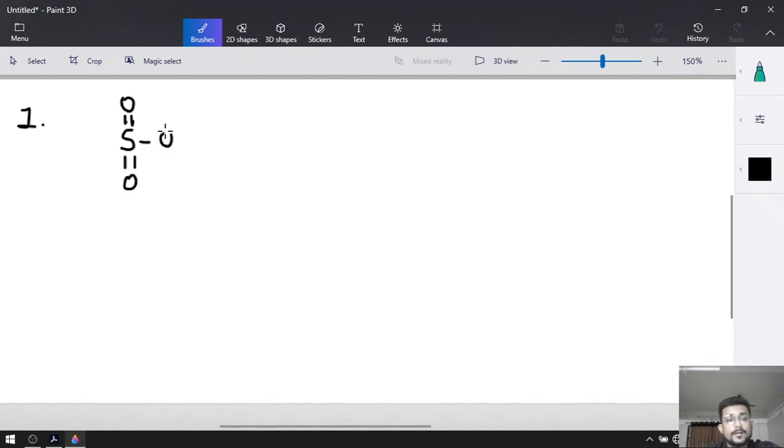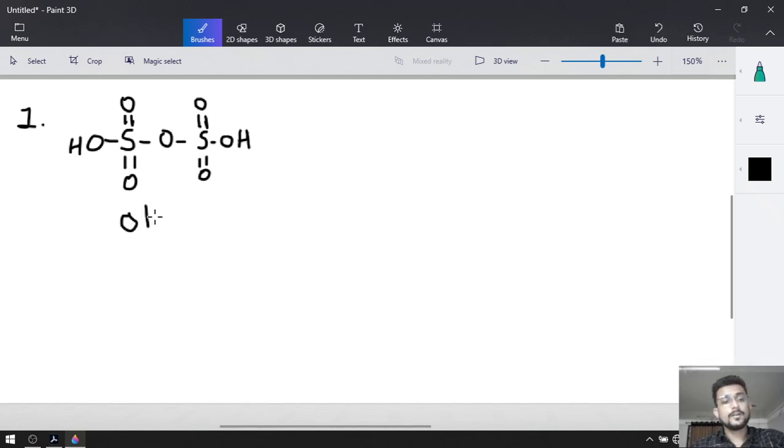So I am drawing the oleum over here, H2S2O7, or you can say a mixture of H2SO4 and SO3. This is our oleum, with a total of 7 oxygens.